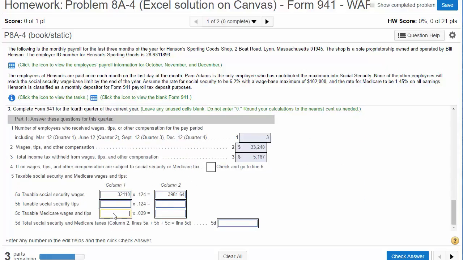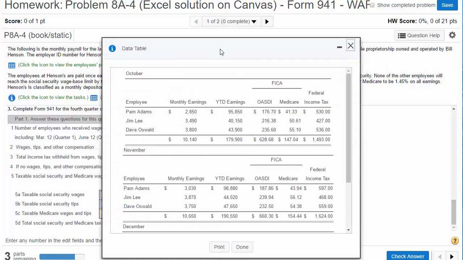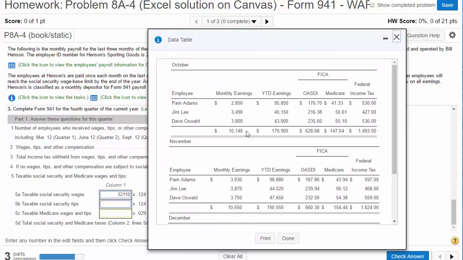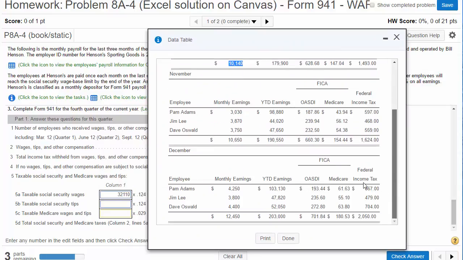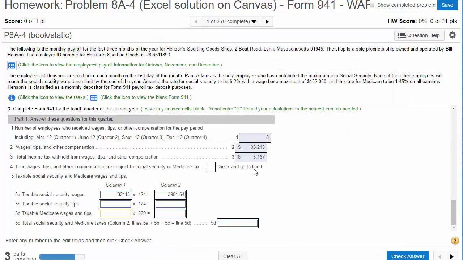Now let's go to taxable Medicare. For our purposes, everything is taxable for Medicare. So to calculate the total taxable Medicare, you take 10,140, 10,650, 12,450. In other words, total gross, which is the same as this number, 33,240.